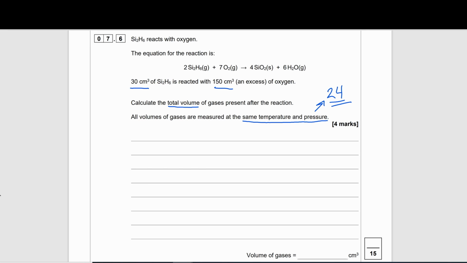So where do we start with this now? Well, we are given the reaction equation with 2 moles of Si2H6 and 7 moles of oxygen.